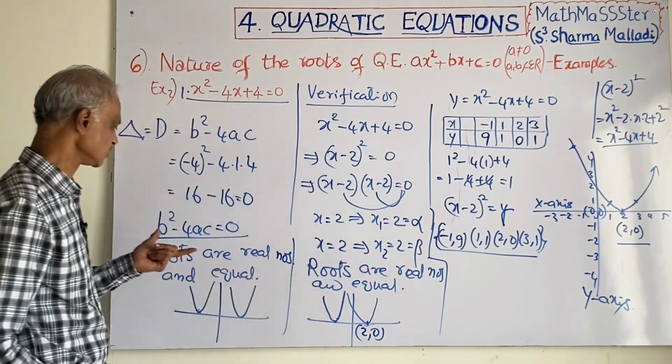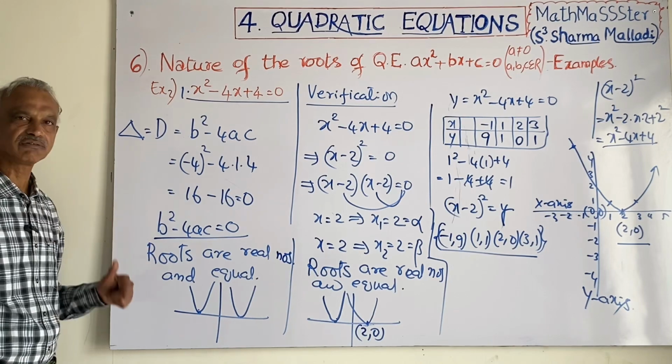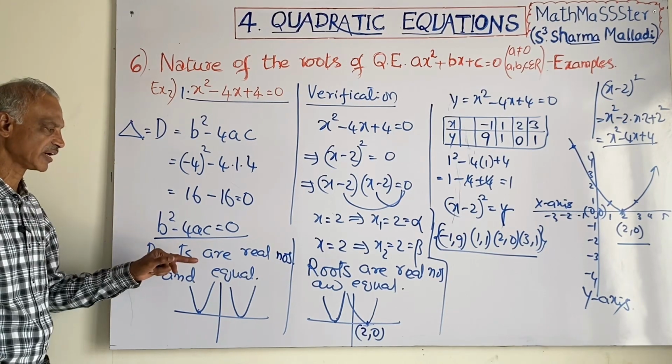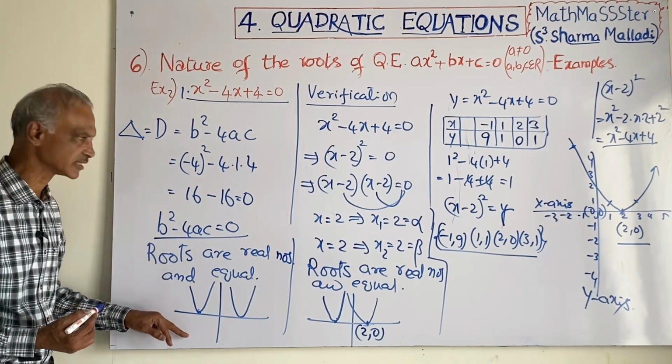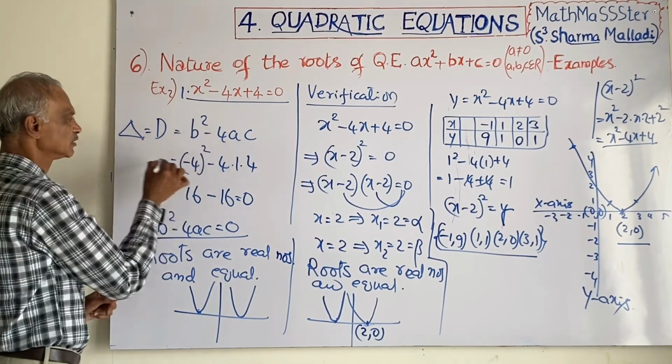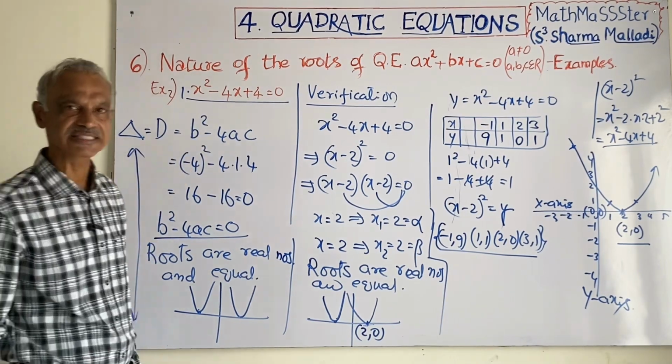By finding the nature of the roots, directly you can find out whether the roots are equal or not. Directly you can find the nature of the roots. Roots are real numbers and equal to each other. Directly you can find roots. By simply finding the discriminant, you can find out the nature of the roots.